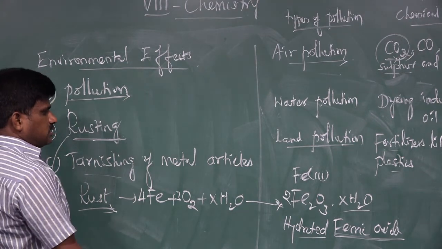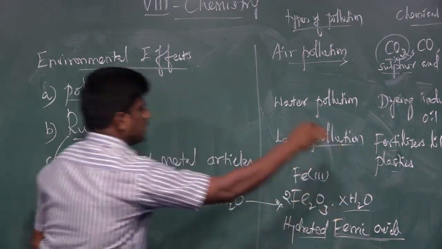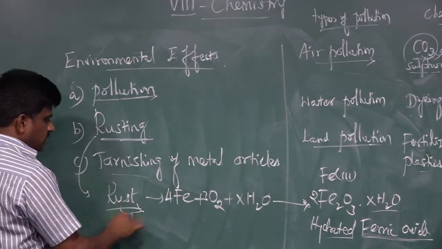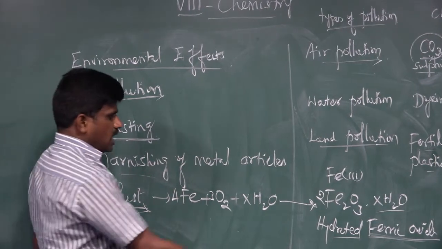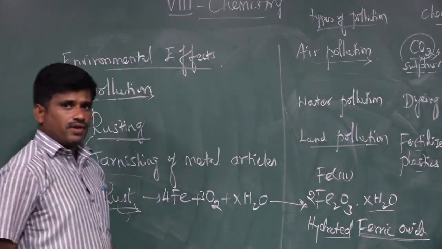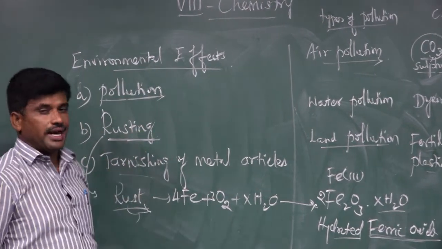So when the rusting takes place, the brownish layer is forming on the iron particles, and it is called rust. The chemical name of rust is hydrated ferric oxide. You should concentrate on this, hydrated ferric oxide. This is about rusting. This is also one of the environmental effects.